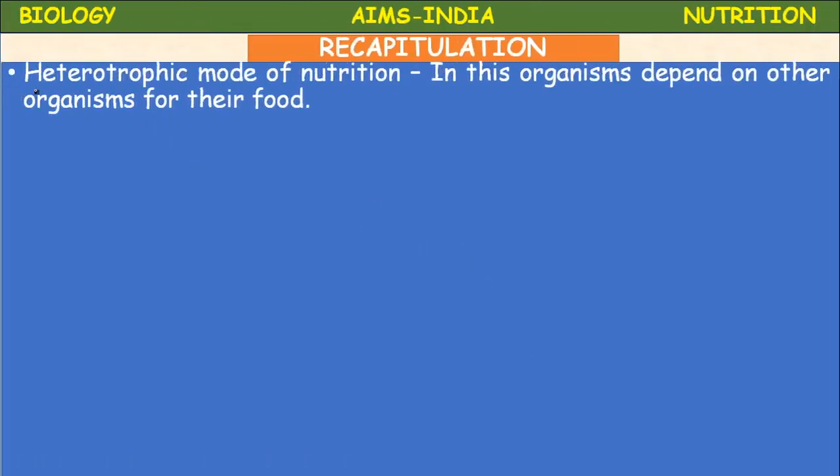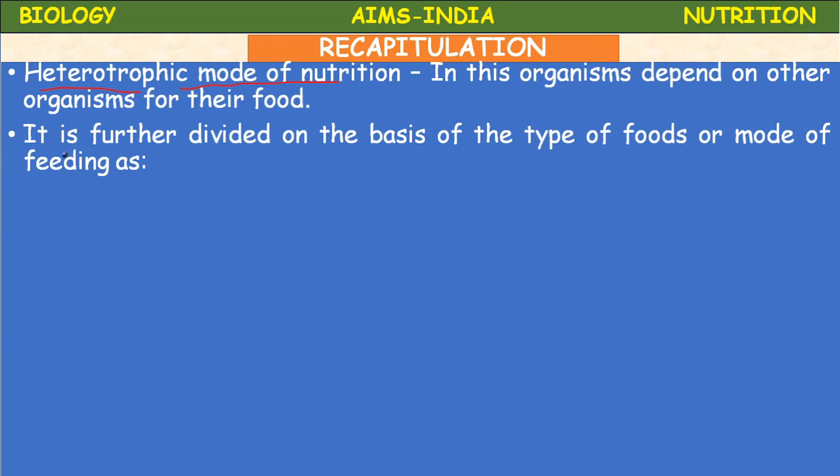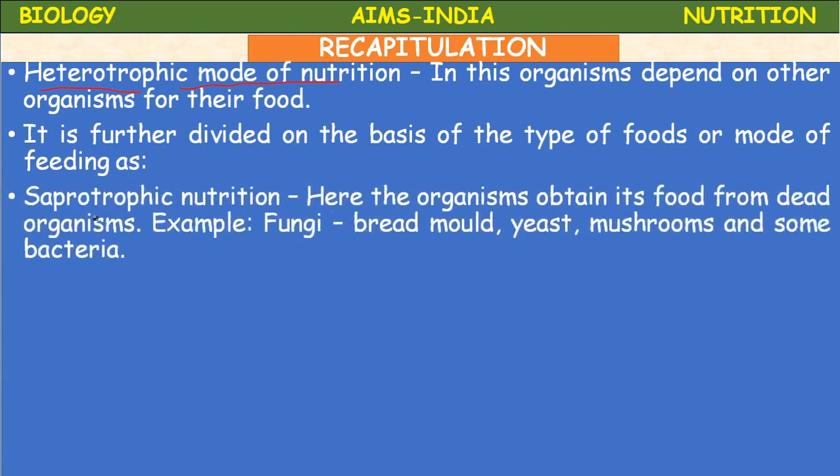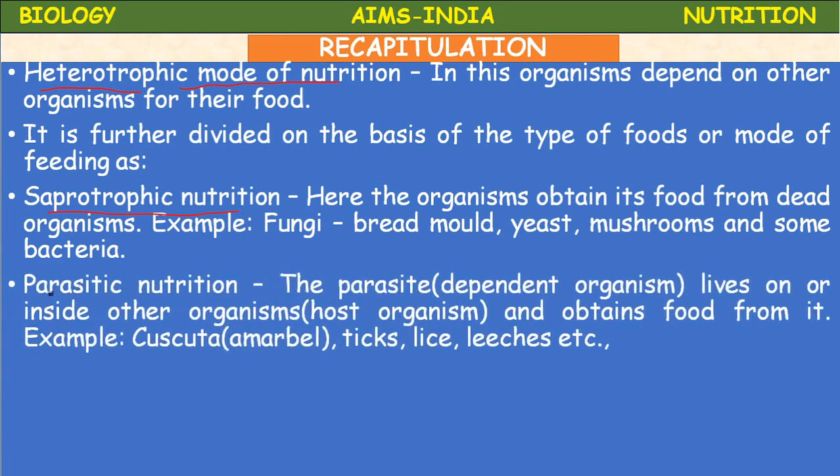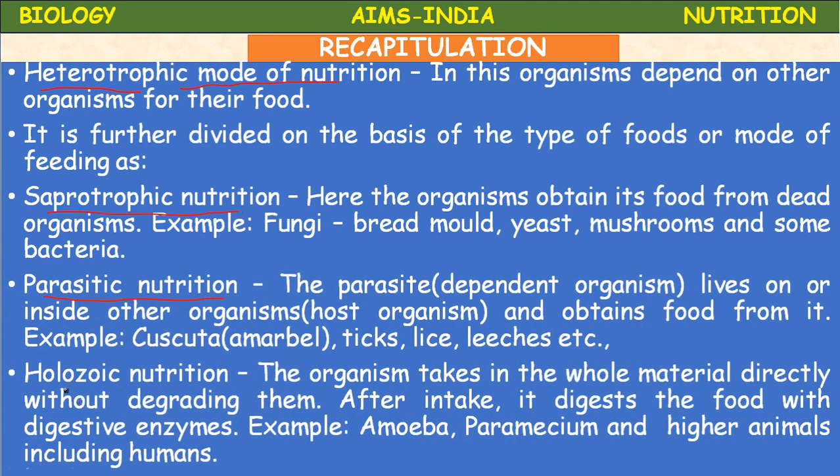Next, heterotrophic mode of nutrition. What is the heterotrophic mode of nutrition? In heterotrophic nutrition, organisms depend on other organisms for their food. It is further divided into several types based on the type of food and the mode of feeding. What are the different types? Saprotrophic nutrition, parasitic nutrition, and holozoic nutrition. These are the three basic types of heterotrophic nutrition.